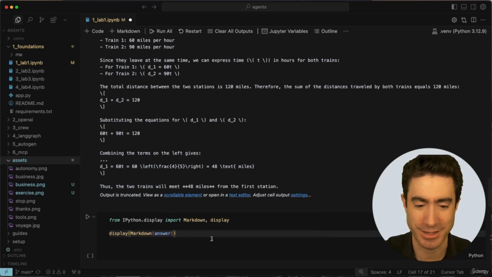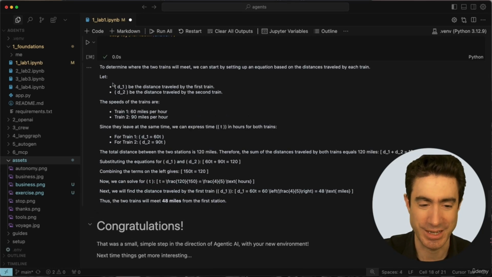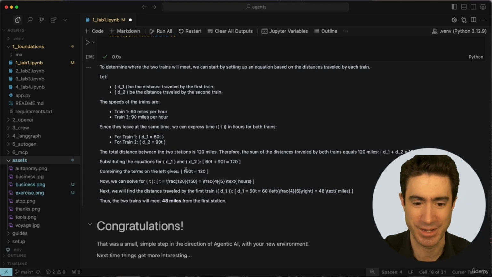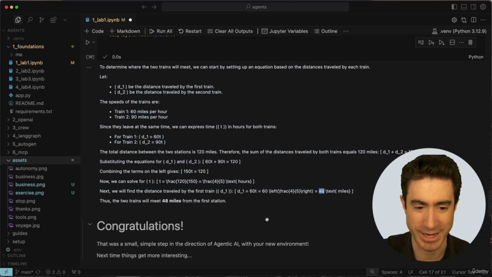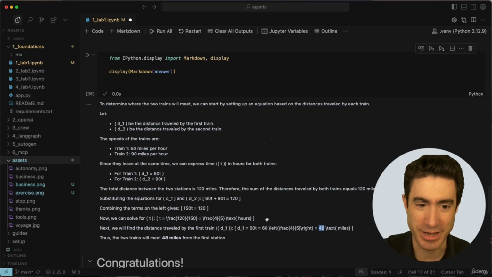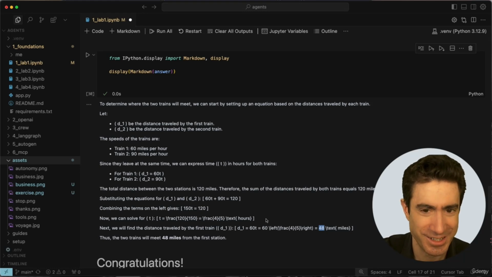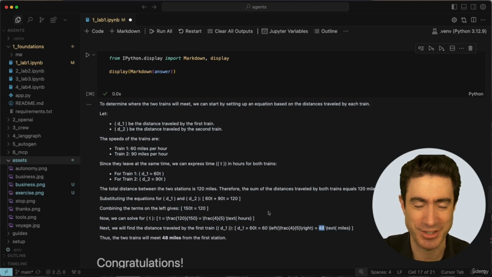So if we do that and we run this, then we see the answer formatted nicely. I'll let you read through its work, and it comes up with the conclusion of 48 miles. So there we go. That is our first semi-agentic pattern built just in a few minutes.